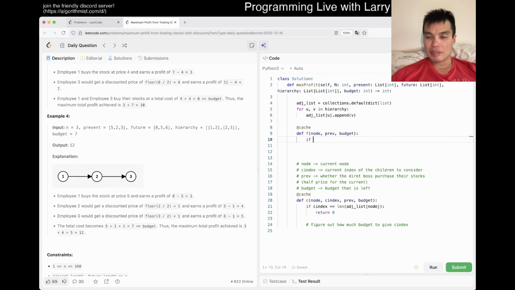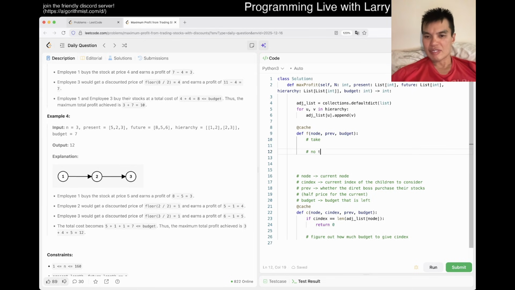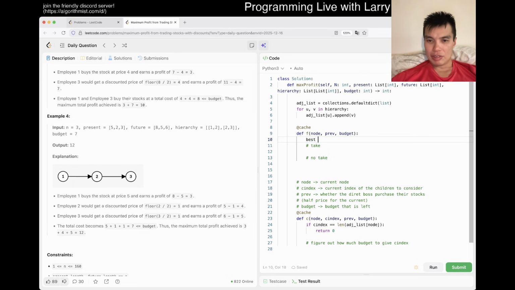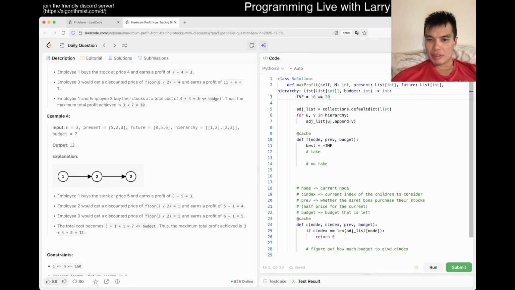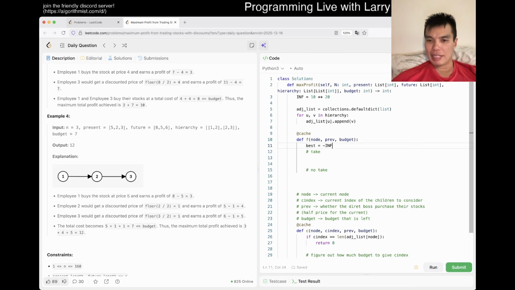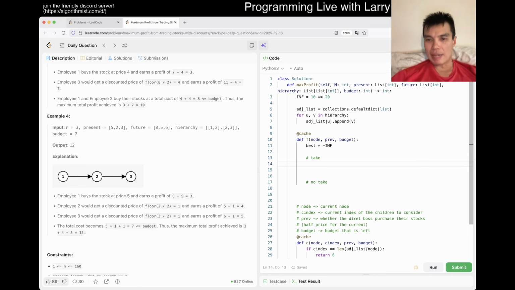But yeah, so now we want to take, no take, right? Let's say best is equal to negative infinity. We want to say take, no take. If we take, what does that mean? That means that we want to go over the children.